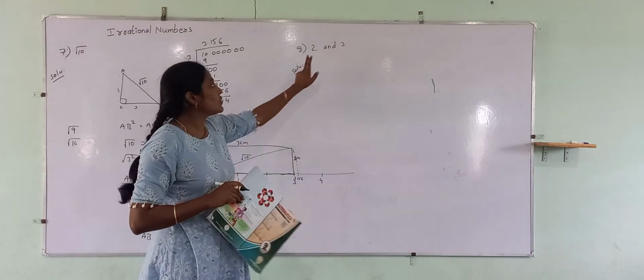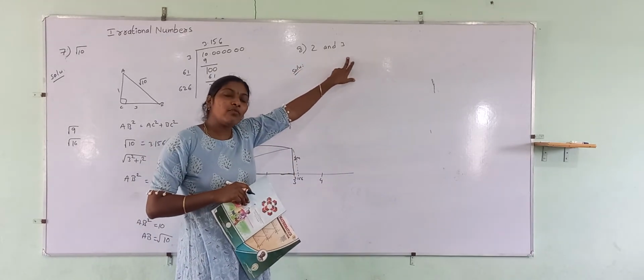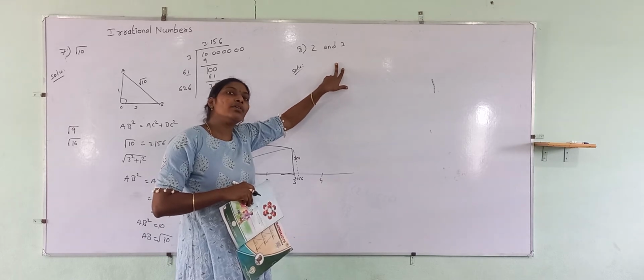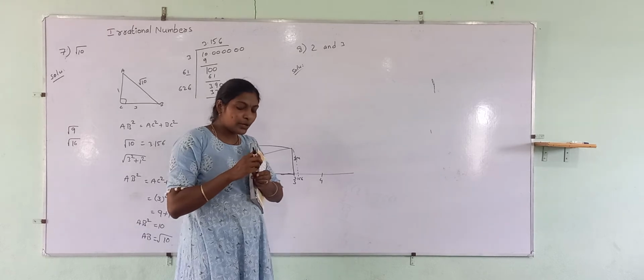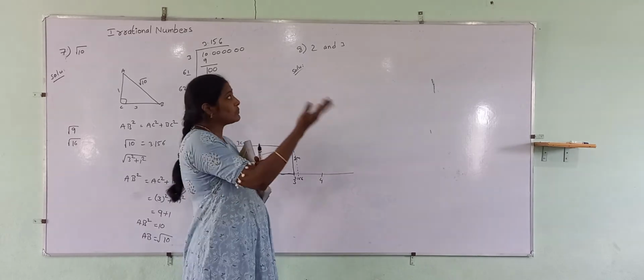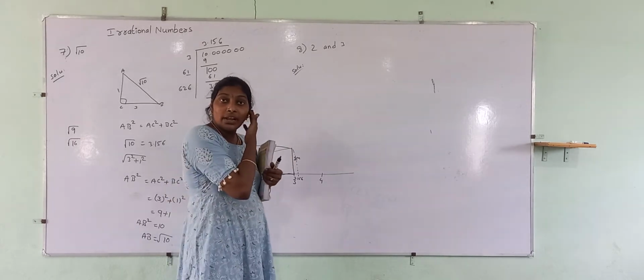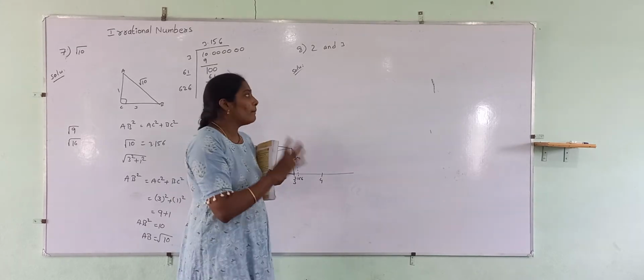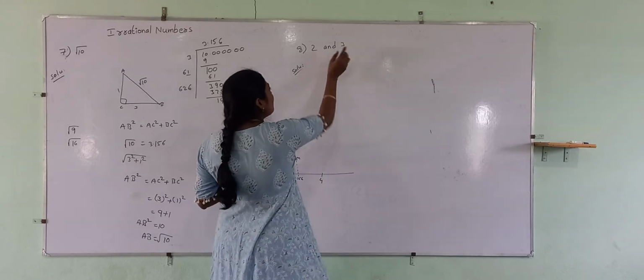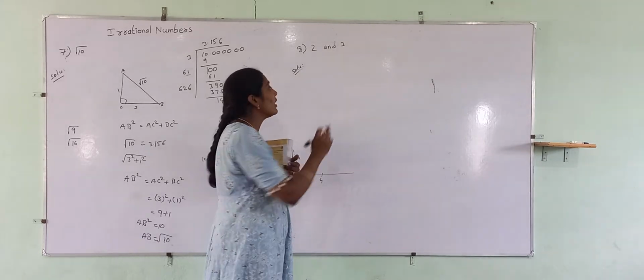Okay, these two are rational numbers. But what they ask us is to find the irrational numbers. Irrational numbers means you can write 2.0something, which is between 2 and 3 only, no? So you can write 2.56, 7, 8, 9, 10, like that, anything you can write. But there is a simple technique, I will tell that.